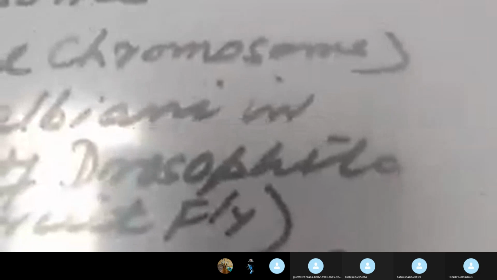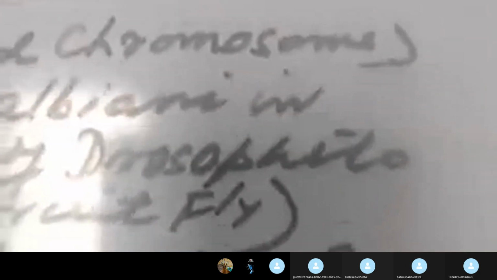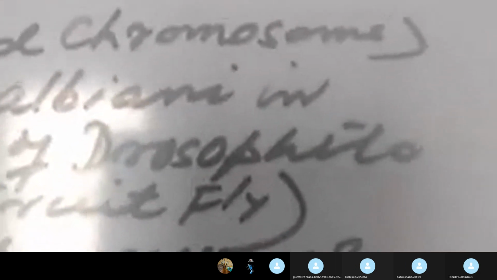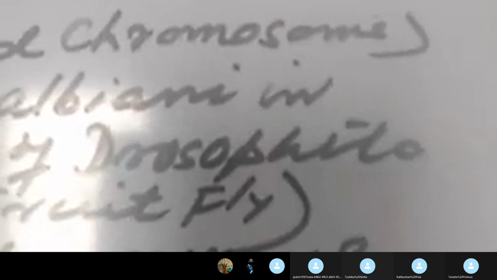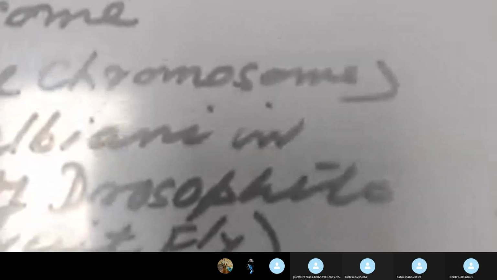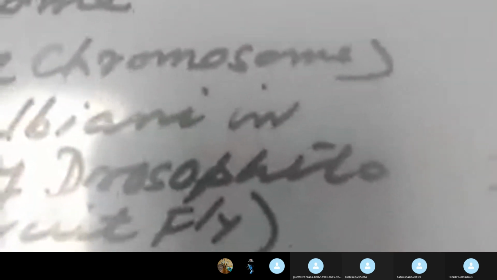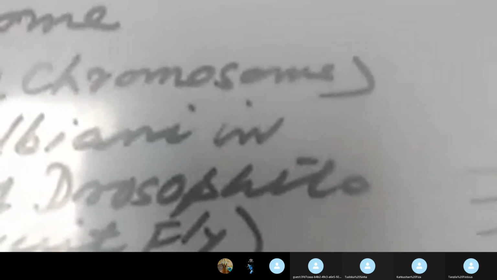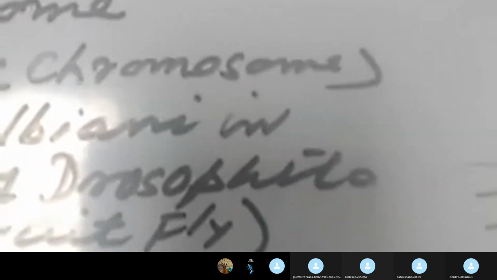So the polytene chromosome is a very important special chromosome. In your syllabus, two special chromosomes are to be studied. One of them we have already studied in the previous lecture, that was the lampbrush chromosome. Today we have learned another special chromosome, which is the polytene chromosome. In the next lecture, we will be studying the B chromosome, and we will be giving the final touch to the special chromosomes.